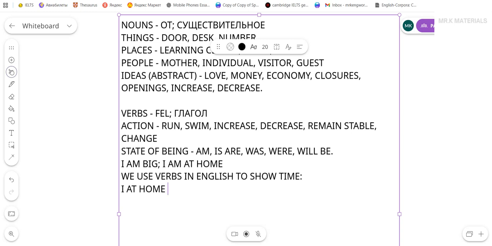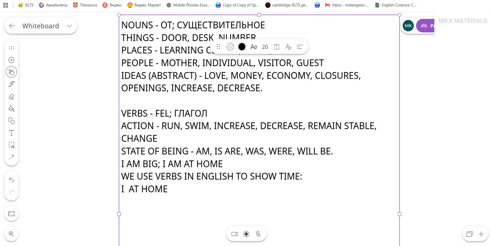In English, even if you put the word yesterday, it is still a mistake. So you gotta put a verb here to show the time. So if I say I am at home, that means right now I'm at home. If I say I was at home, it means in the past I was at home. And if I say I will be at home, it means in the future, maybe tomorrow, maybe next week, maybe next year, I will be at home. Without this, I cannot understand time.